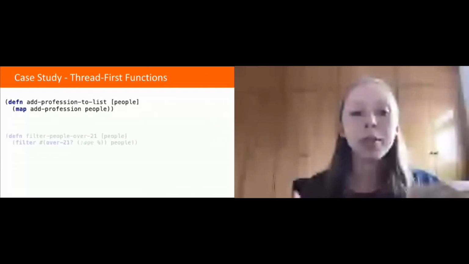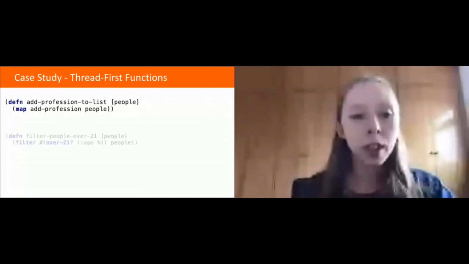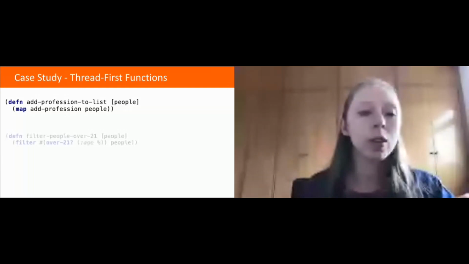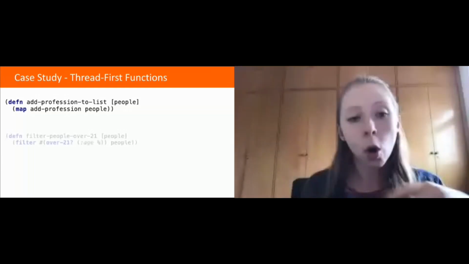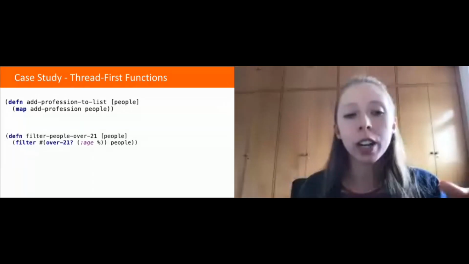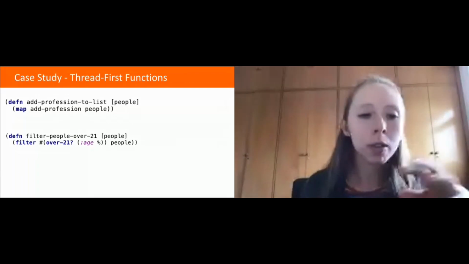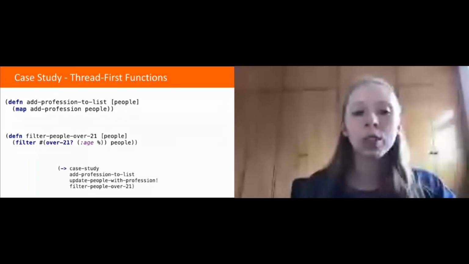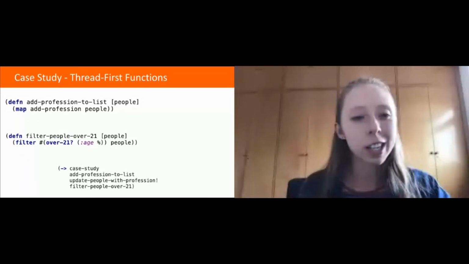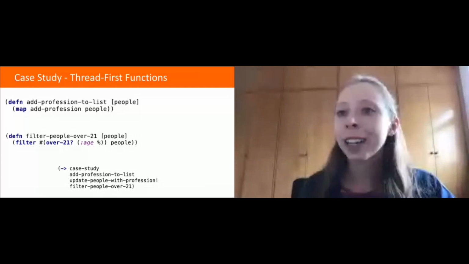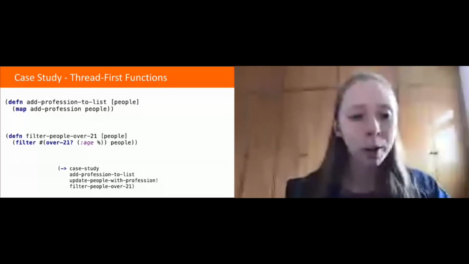And we also have filter-people-over-21, which does exactly the same as the filter in the previous one. So here I'm receiving all the list of people and I'm doing this filter. So it's going to iterate over each one of these people and find who is older than 21 as well. So now we are able to understand what the thread-first did here. I received my case study, then add-profession-to-list, then update-people-with-profession, and finally I filter-people-over-21.